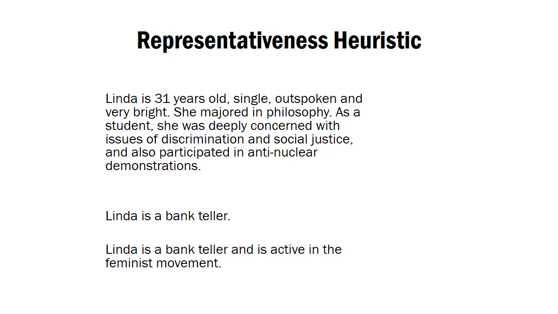Which seems most likely? Well, when you look at people's estimates and the actual figures they provide, people say there's a 15% chance that Linda is a bank teller and an 85% chance that Linda is a bank teller and active in the feminist movement. However, this can't be the case. It can't be more likely that Linda is both a bank teller and active in the feminist movement than it is for Linda to just be a bank teller.